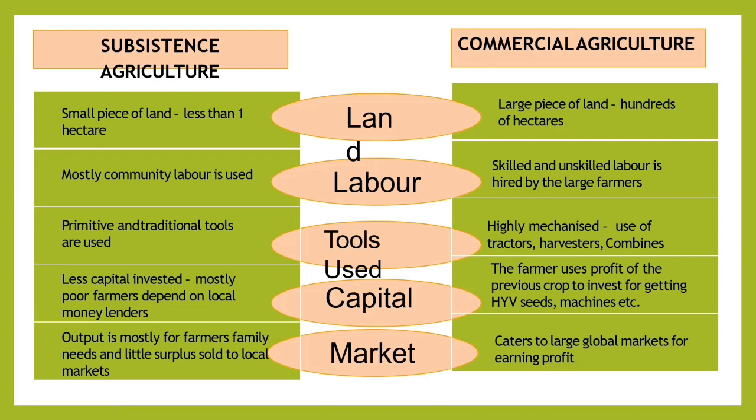So here is the difference between subsistence agriculture and commercial agriculture. You can see and you can write. Subsistence agriculture means less than 1 hectare of area, but in commercial agriculture we can say it is hundreds of hectares. So these are the basic differences between subsistence agriculture and commercial agriculture.